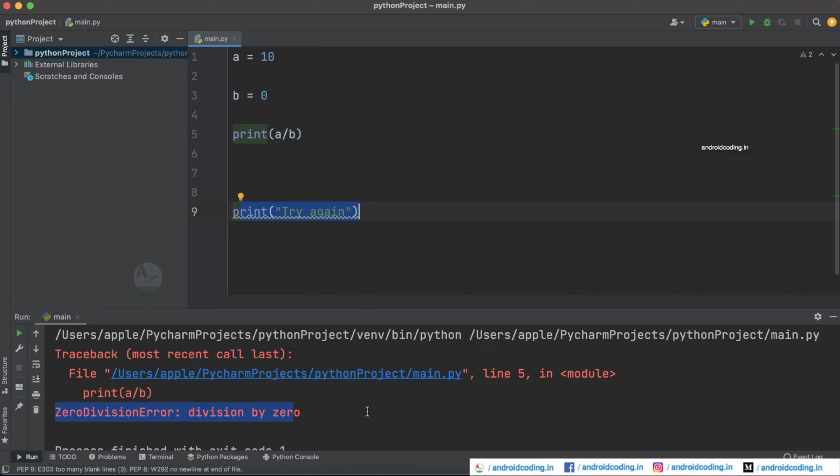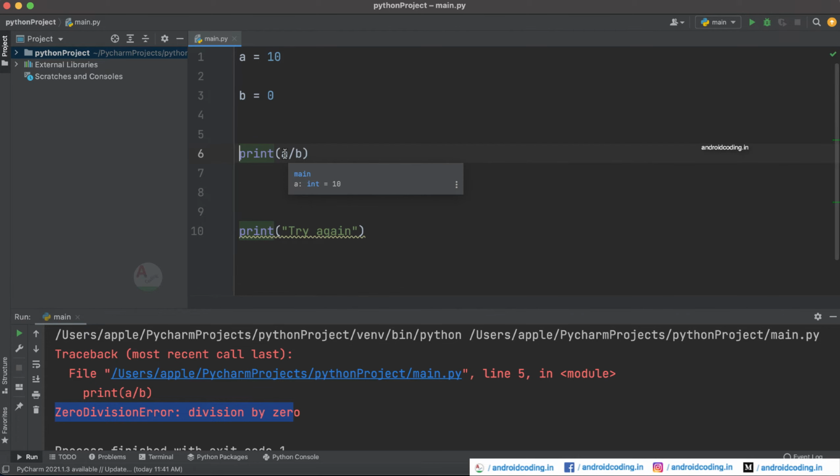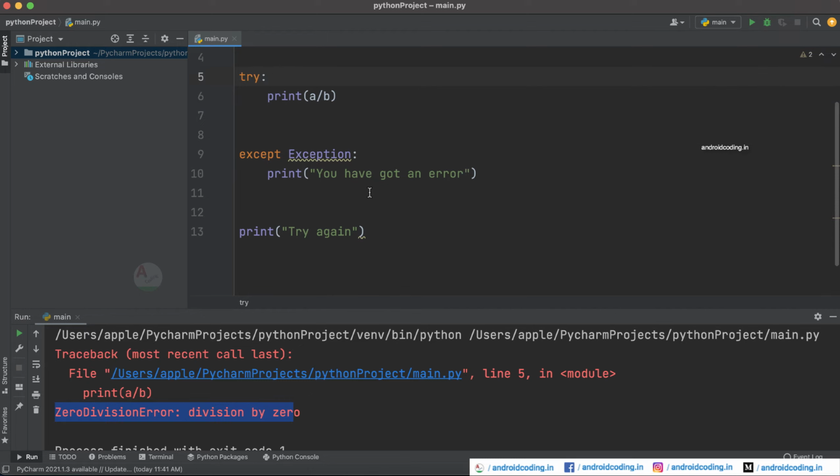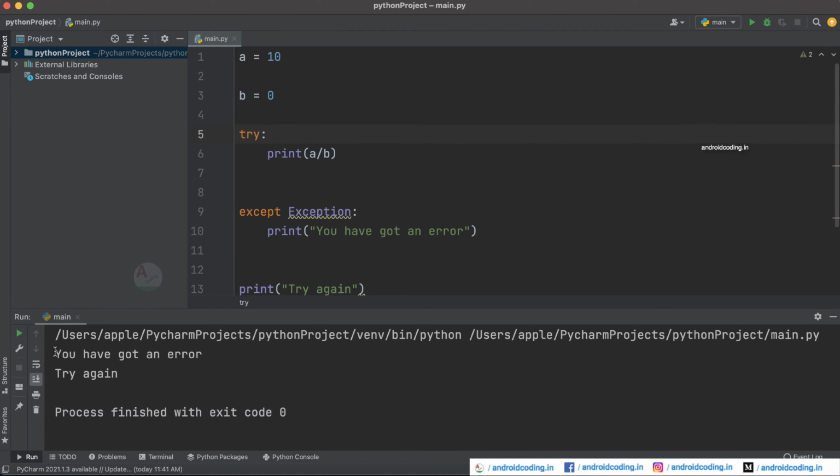So it clearly states that our program stops executing whenever there is an error. So this is not a good practice. You need to handle the exception here, and you need to process according to the exception. So now let's try to run this code, and as you have got an error, it is asking us to try again.